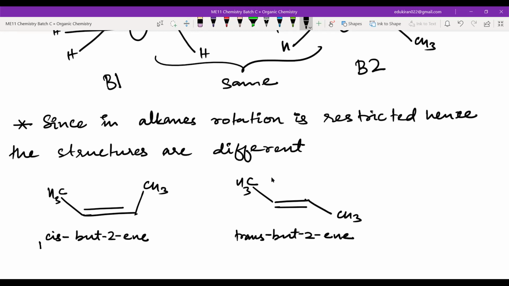So what is the different thing in nomenclature? Only this part, cis and trans. Now, as you can see in the name, the stereochemistry part is different, and that is why these are known as stereoisomers. Write this down. Let me know if you're done. Done, sir. All of you done?